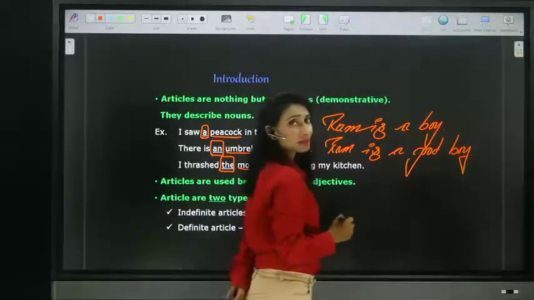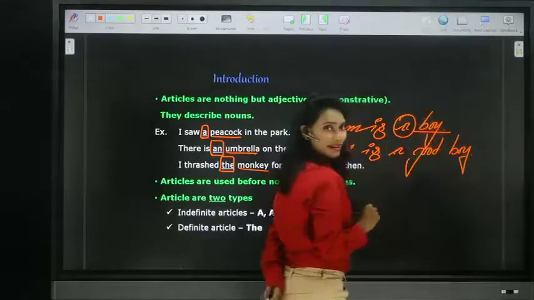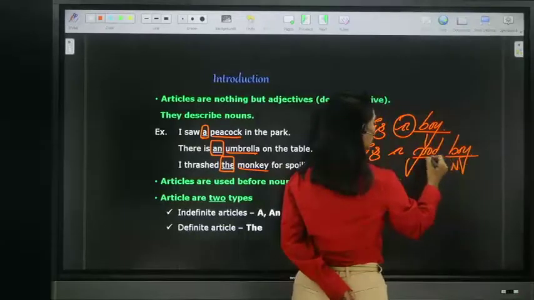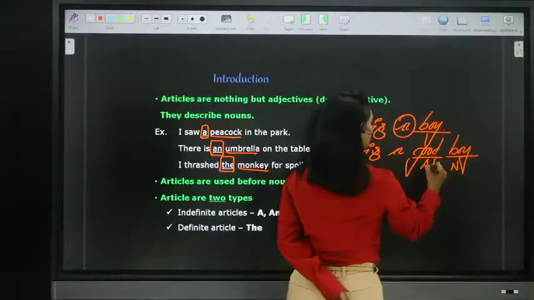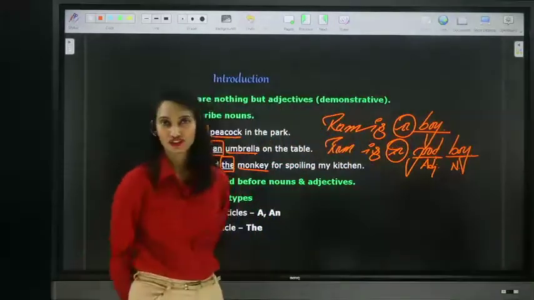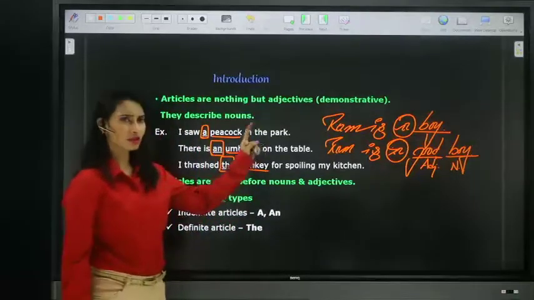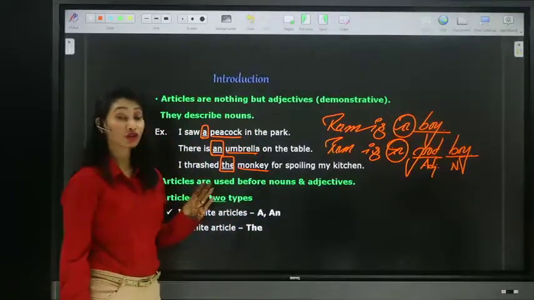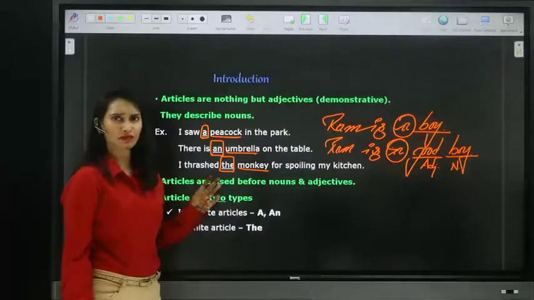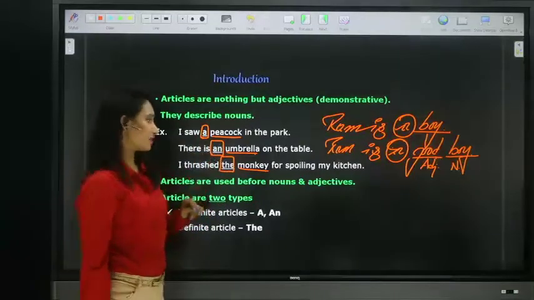In the first example, boy is a noun and we placed the article before a noun. In the second example, boy is a noun and good is qualifying the noun. A word which qualifies a noun is an adjective, and we used the article before the adjective. So remember, articles are used only before nouns or adjectives. They should not be placed before any other parts of speech. You cannot place an article before verbs or any other. They are placed only before nouns or adjectives.